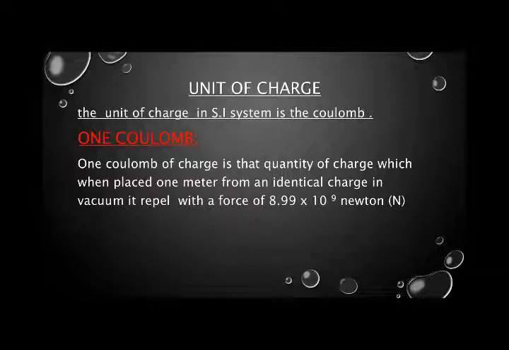As we have discussed, the unit of charge in the SI system is the coulomb. Okay, the unit of charge in the SI system is coulomb. And how can we say that it is 1 coulomb? 1 coulomb of charge is that quantity of charge which, when placed 1 meter from an identical charge in vacuum, repels with a force of 8.99 into 10 to the power 9 Newton.